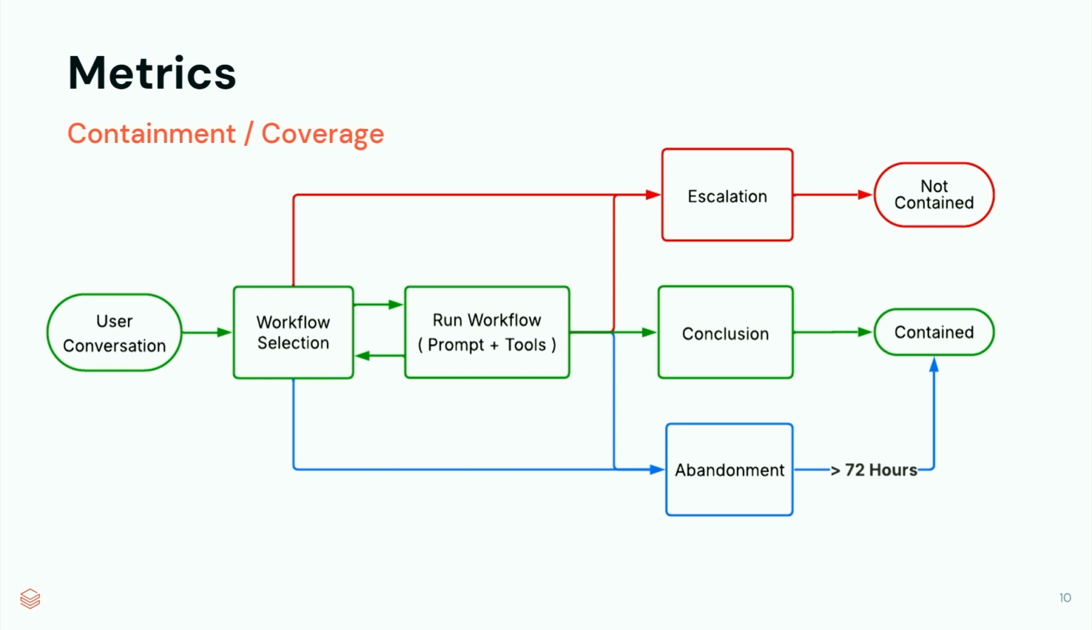So containment is really the unit of our measurement. So let's take a closer look at how containment flows through a conversation. The green path here is our happy path. We'll focus on that going from left to right here.